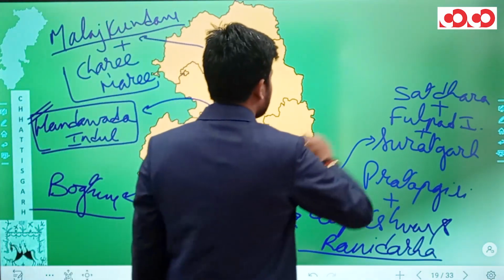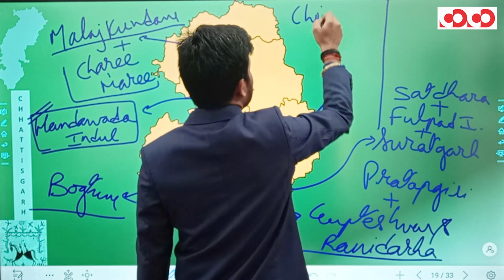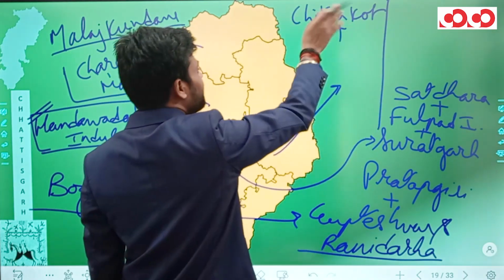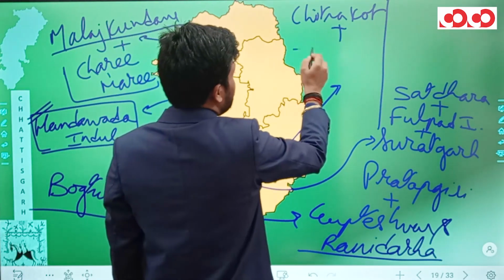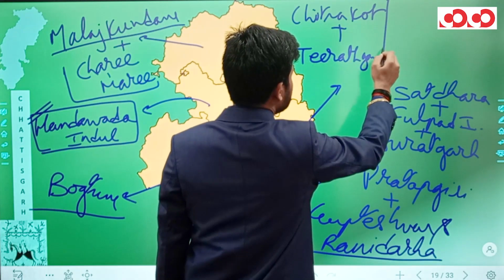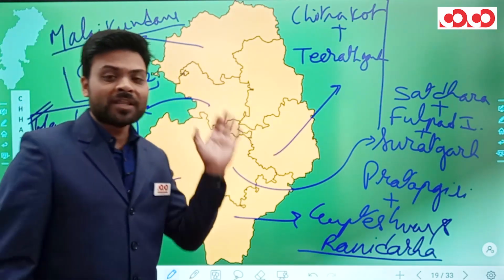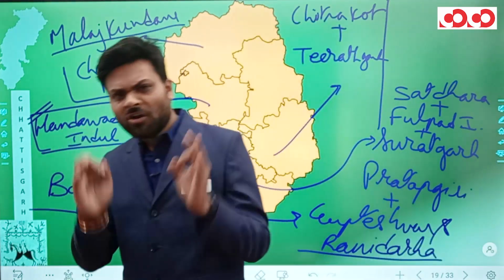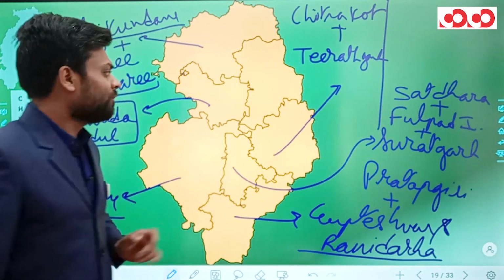In the Bastar district, we have Chitrakot waterfall, which happens to be the widest waterfall of Chhattisgarh and in fact of India also. We have Tirathgarh Falls, once again in the Bastar district. Plus we have Medni Ghumar, Tamda Ghumar, Mahadev Ghumar, and Madwa Falls. All of these falls are in the Bastar district of Chhattisgarh.